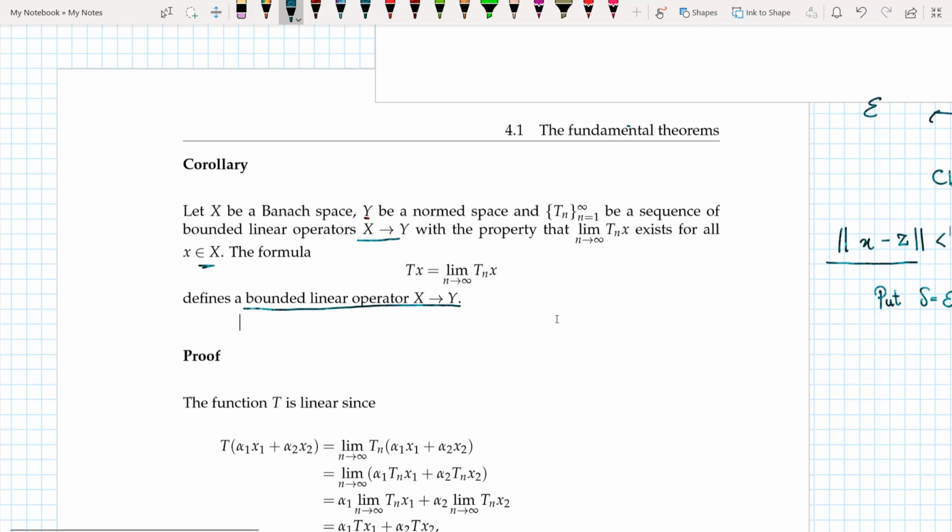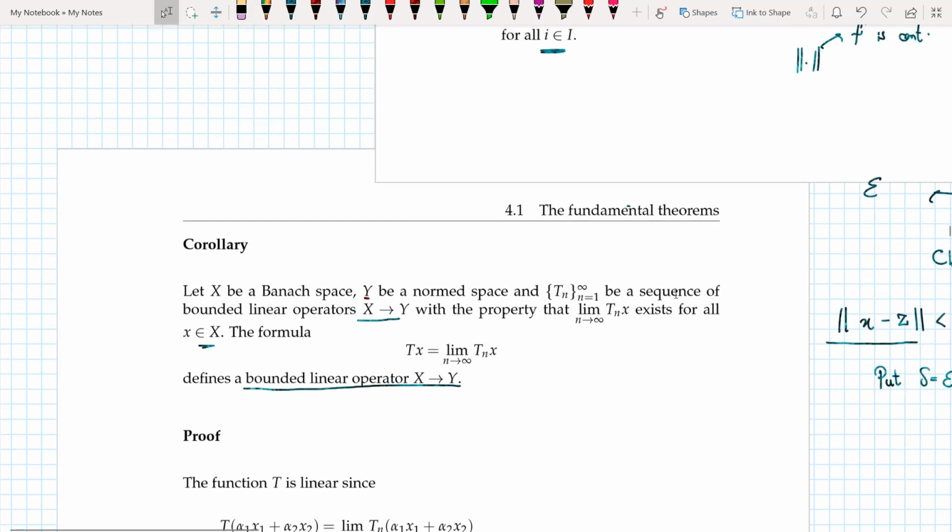And I'm saying that the limit of a sequence of bounded linear operators also defines a bounded linear operator. That's basically the idea behind it. So I can put it in a simple way. I can say that the limit of a sequence of bounded linear operators is also a bounded linear operator.